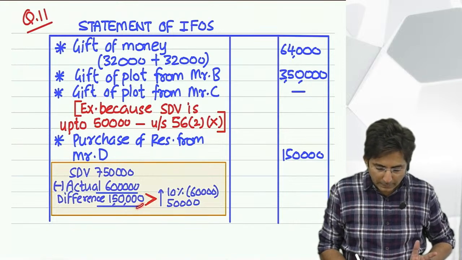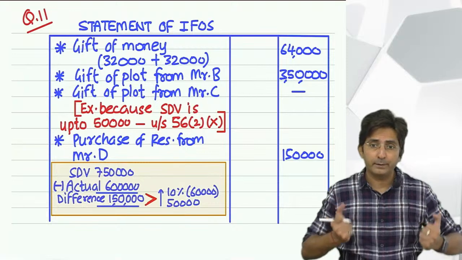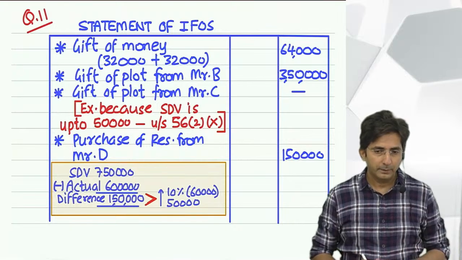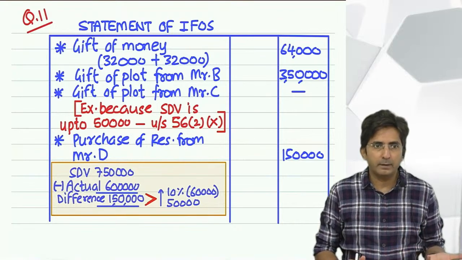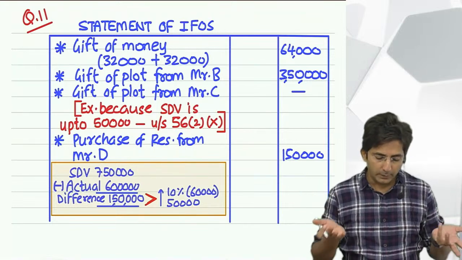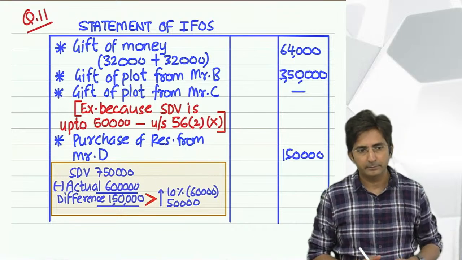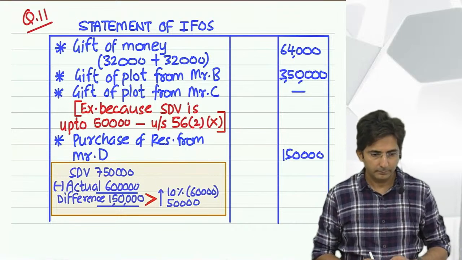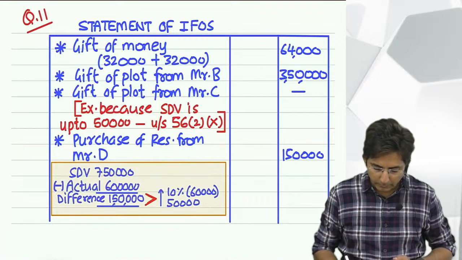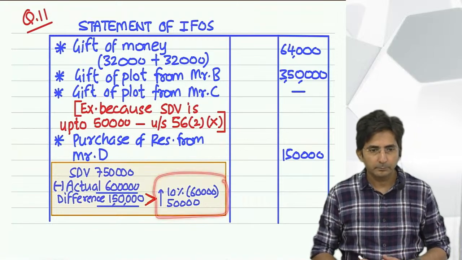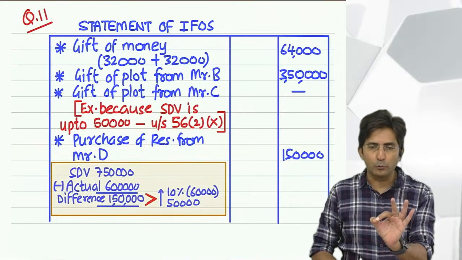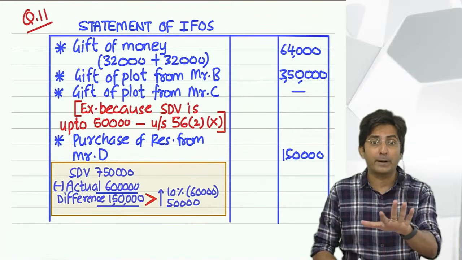See that difference of 1 lakh 50, you should feel this is my benefit. When you get a property at a lower price, that's a benefit. And benefit is a kind of income. You feel happy when you get income or benefit. So even on benefit, the government is taxing. And it is becoming taxable because the difference is greater than our formula. This is a standard working you have to show whenever an immovable property comes at a low price.